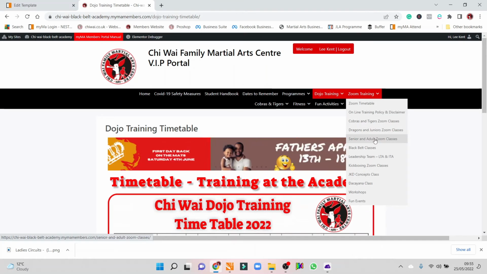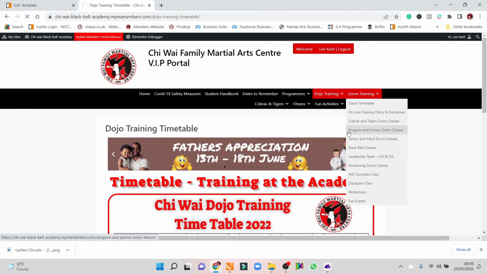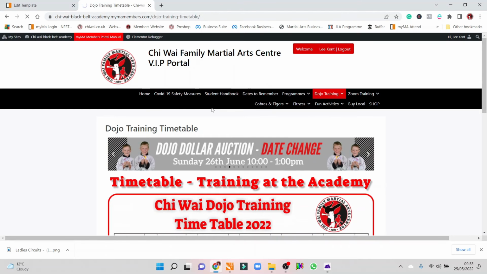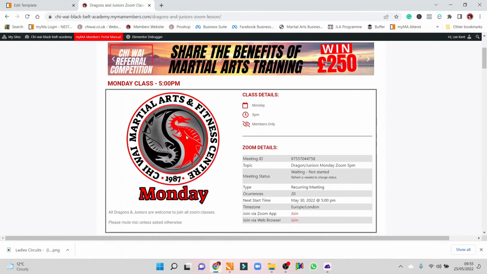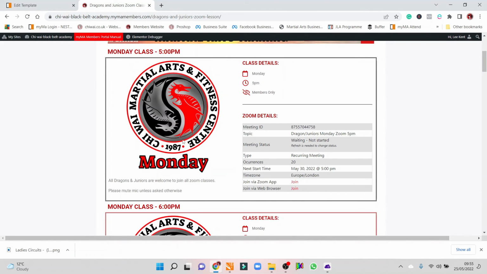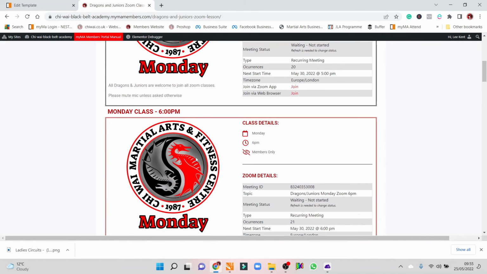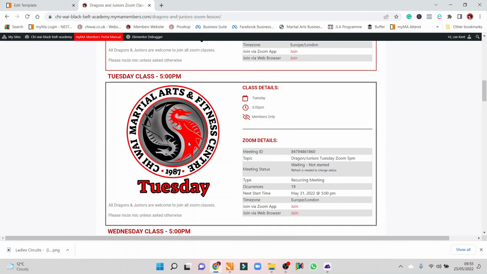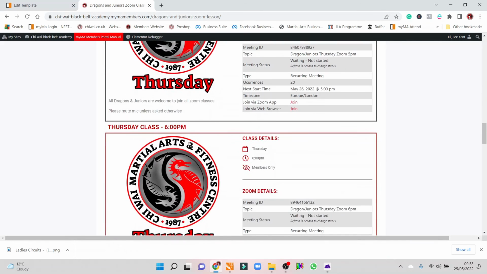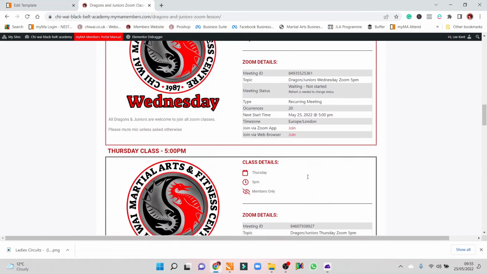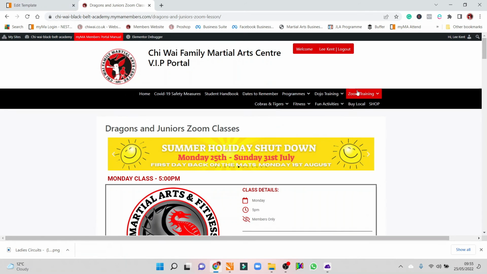Again, if I scroll down to Drag as a Junior Zoom, you just click on there, and when it finally comes up, because we've not got the quickest internet here, you can see on a Monday at 5 o'clock, you click on the join, boom, you can click in with Zoom. Okay, it's not password protected because this is all password protected, and we have to let you in anyway, so it's all good. And you just literally scroll to the day you want, Friday at 4 o'clock, click join, boom, happy days. You've got your times and all your information there for you as well. All right, so that's for our Zoom classes.